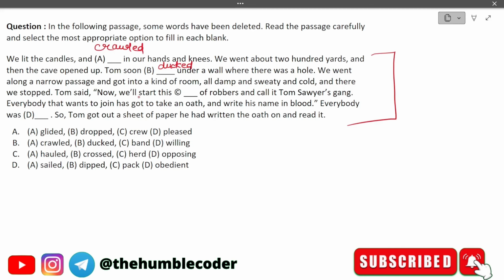Tom said, now we'll start this band of robbers, and call it Tom Sawyer's gang. Everybody that wants to join has got to take an oath and write his name in blood. Everybody was willing. So Tom got out a sheet of paper. He had written the oath and read it. So the correct answer is option number B, which is crawled, ducked, band, and willing.